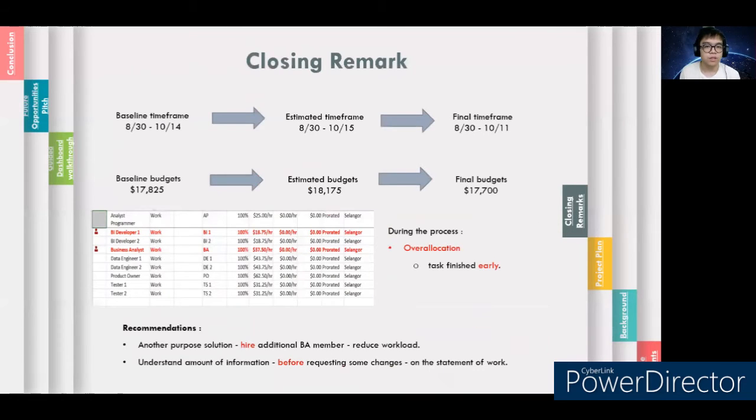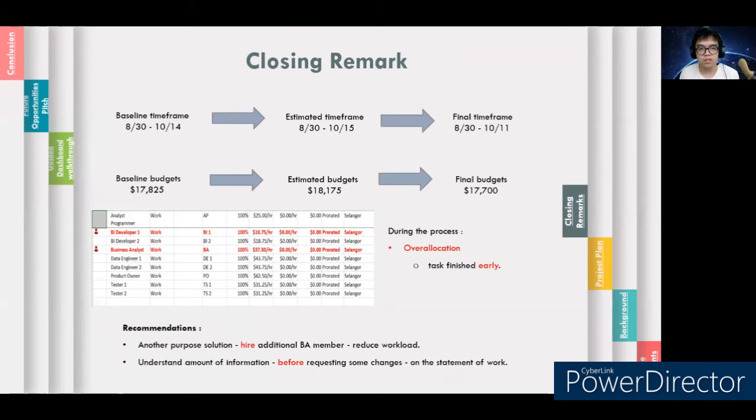In conclusion, thanks to our proposed solution, our baseline time frame has changed from the 14th of October to an estimation time frame of the 15th of October. Soon we realized that in the end our actual final time frame was actually earlier than we expected, which is on the 11th of October.